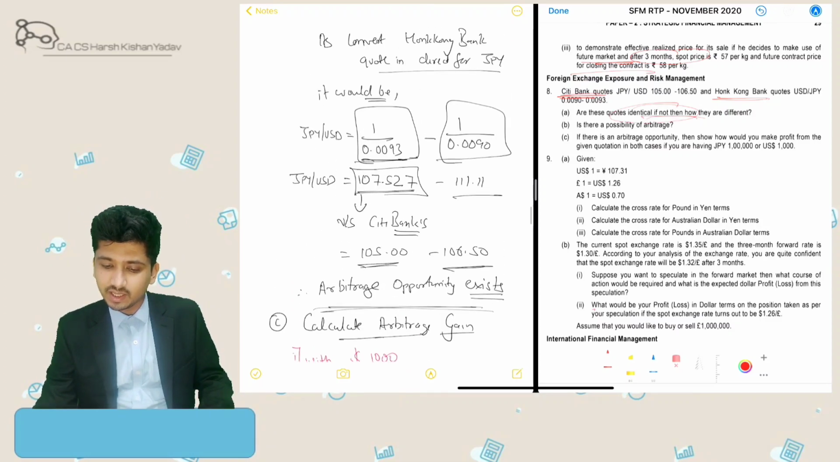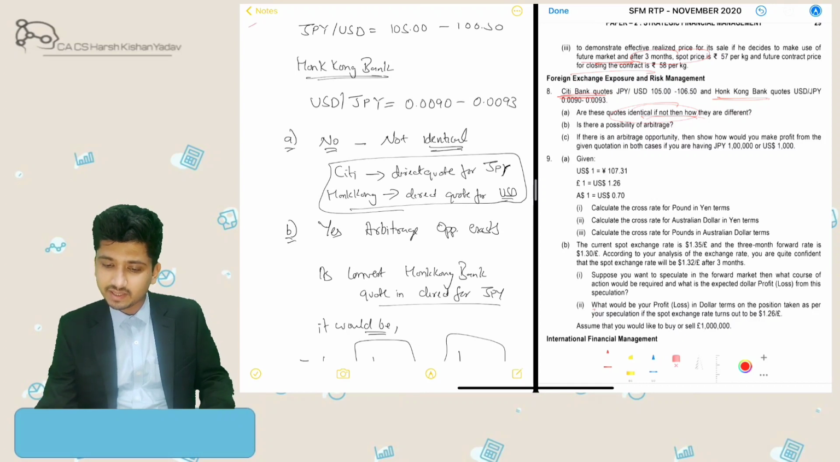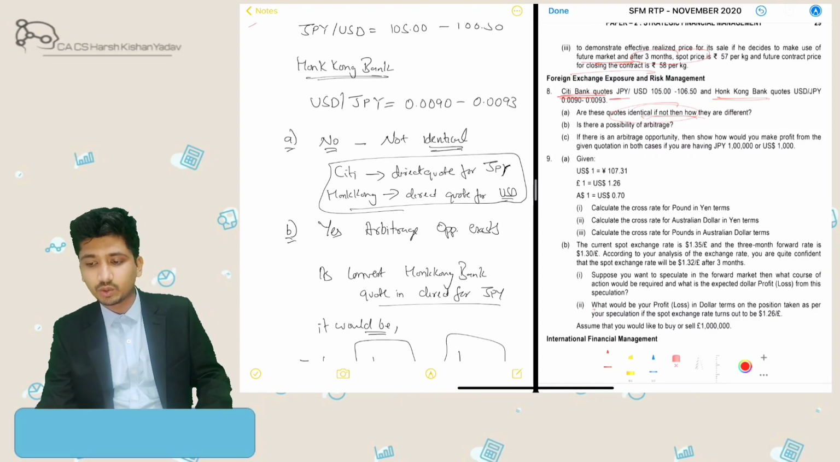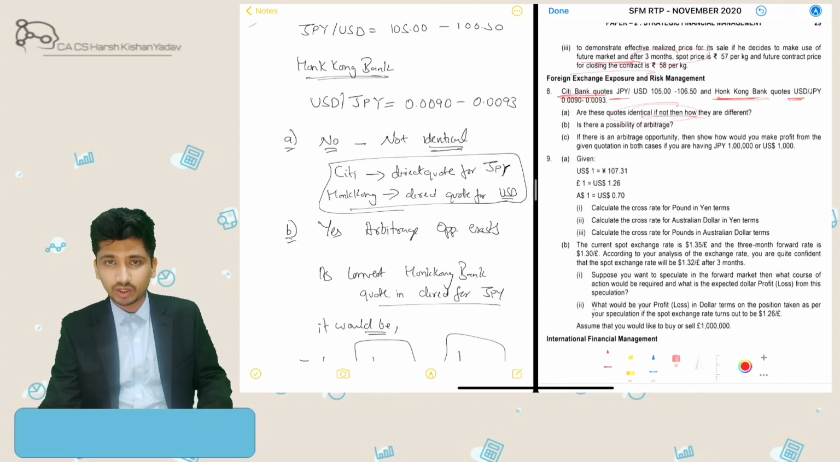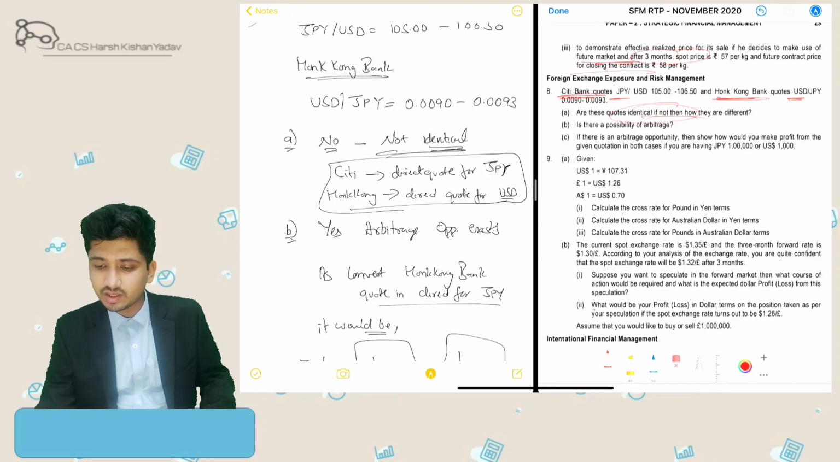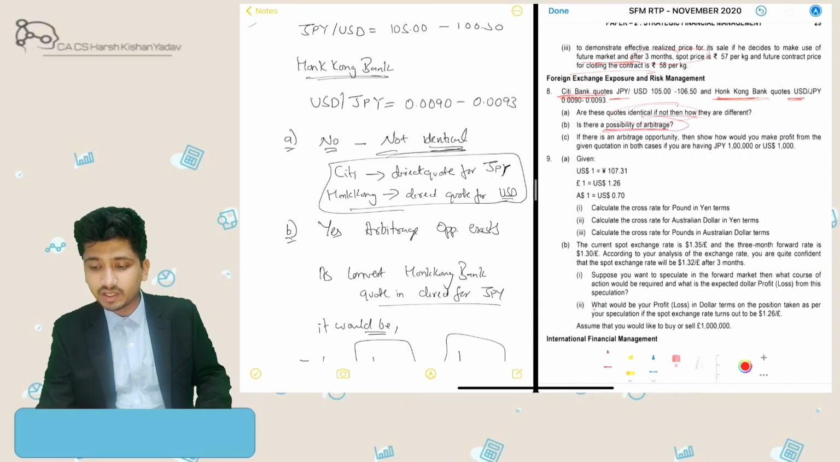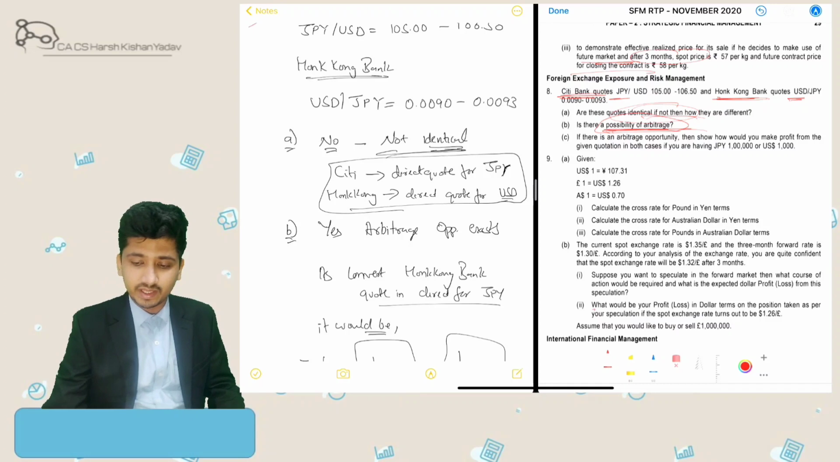So as we can see, the code given for Citibank is a direct code for JPY, whereas the code given from Hong Kong Bank is a direct code for USD. So these are not identical. Alright, so the first answer is done. Then the second is, is there any possibility for arbitrage? To check this out, we need to bring both the codes to the same direct code.